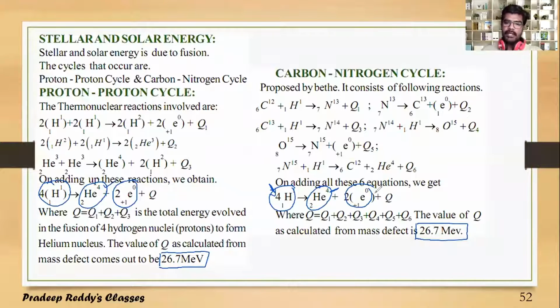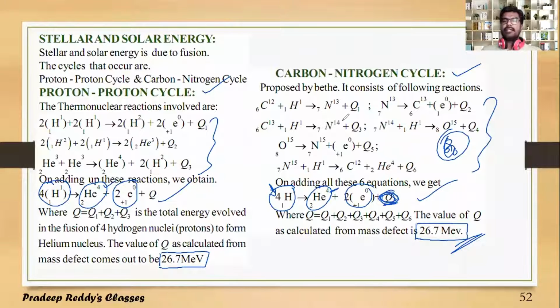Hence, the binding energy in this process, that is the Q value which is released in this reaction and this reaction, will be the same, 26.7 MeV. This is the energy released in the proton-proton cycle and the carbon-nitrogen cycle. But in the proton-proton cycle, there are only 3 chain reactions, whereas in the carbon-nitrogen cycle, overall Q6, that means 6 reactions, take place in order to fuse 4 hydrogen atoms. That's the difference between the carbon-nitrogen cycle and the proton-proton cycle.